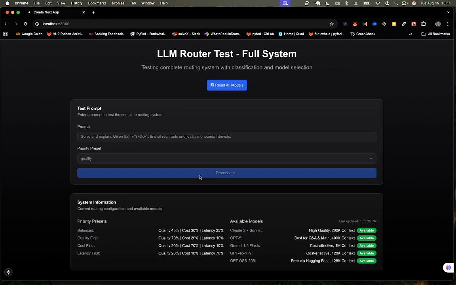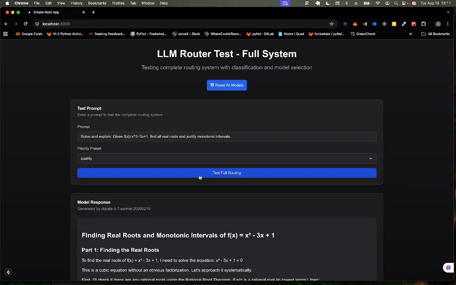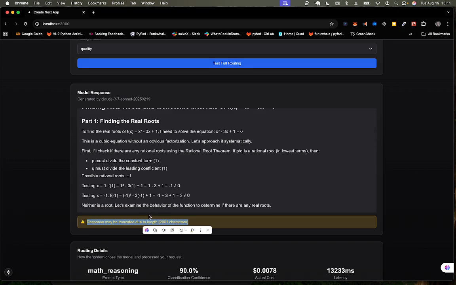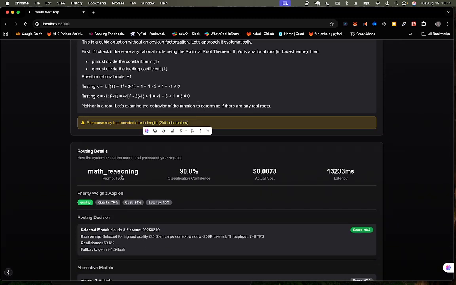I feel like Claude should win this. Claude should win this. GPT-5 might win, but I don't know because of this latency. That latency is actually crazy. Actually like making it so bad. So let's go. Oh, it actually truncates the response, because we are not here for the response, we are actually here for the decision. So this is math reasoning.